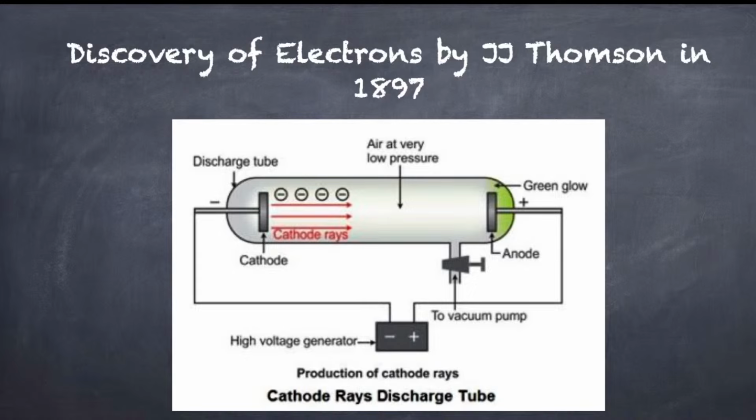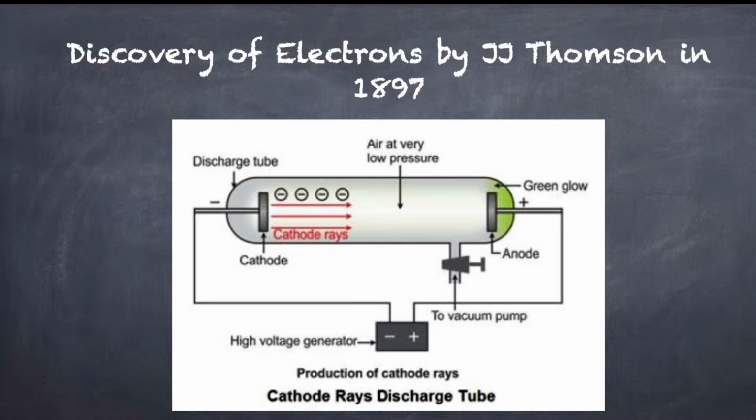Then he reduced the air pressure further and passed a very high voltage. To his surprise, he found that the discharge tube did not glow but became completely dark. But suddenly he noticed that the zinc sulfate was glowing. This proved that the negatively charged particles from the cathode moved towards the positive side and made the zinc sulfate glow.